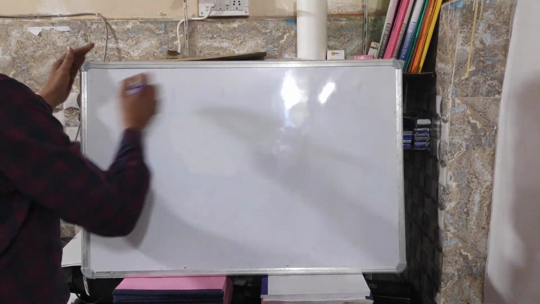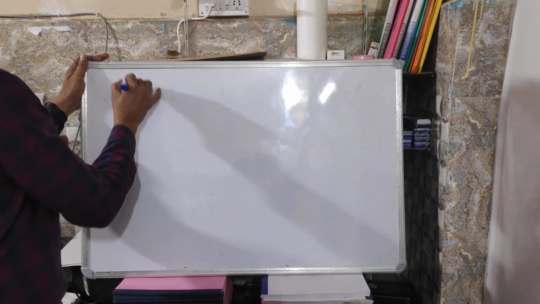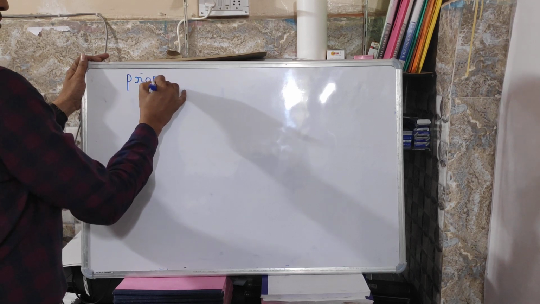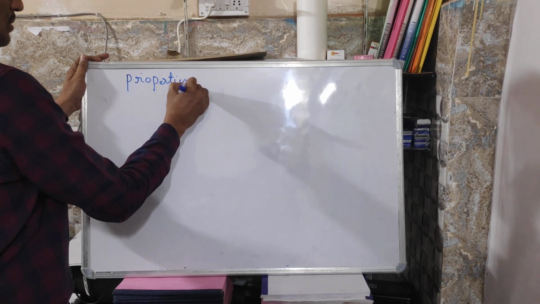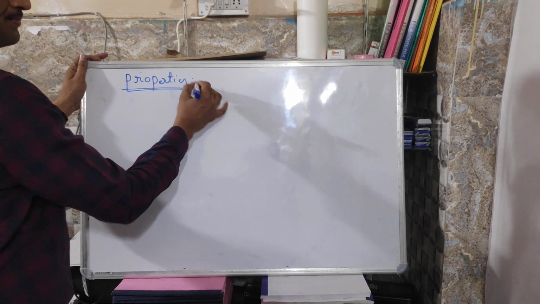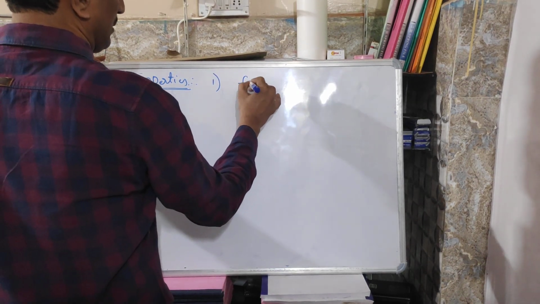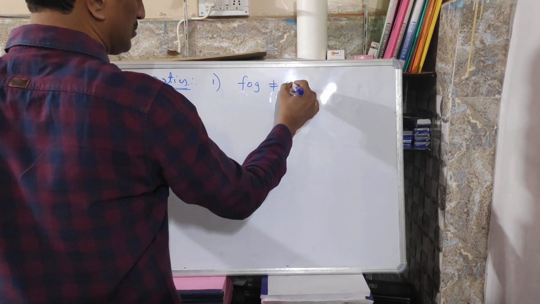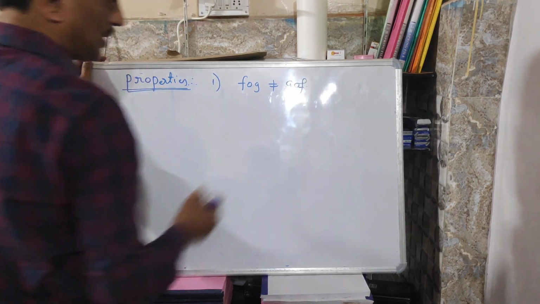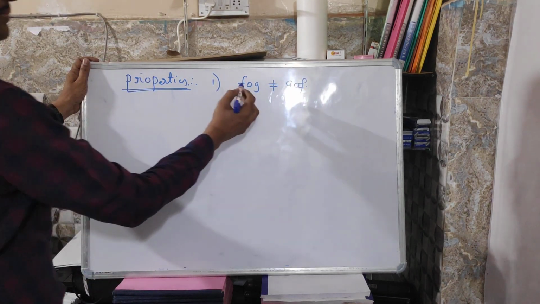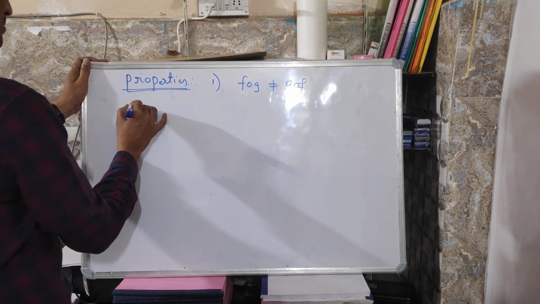Let us continue with properties of composite functions. Now we are very clear with the composition function definition. Normally f circle g is not equal to g circle f. That means composition of mappings need not be commutative.